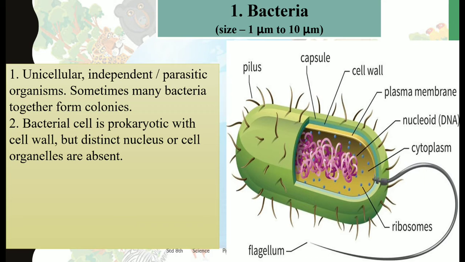A bacterial cell is prokaryotic with a cell wall, but a distinct nucleus or cell organelles are absent. Here you can again see, as the word prokaryotes comes, you should at once recollect that they will not have proper cell organelles. Okay, they do not have a proper nuclear membrane around it. They do not have cell organelles and hence they are called prokaryotes.